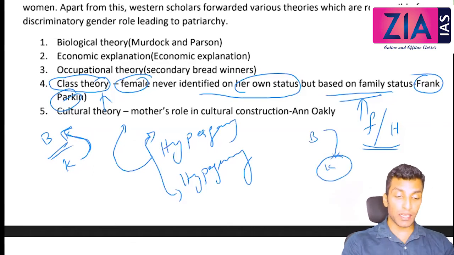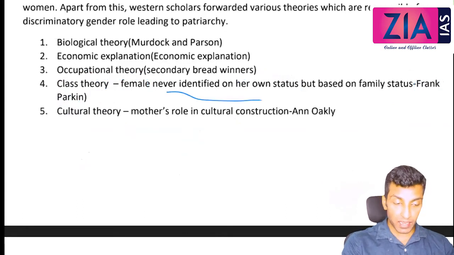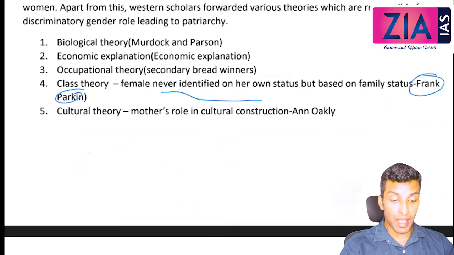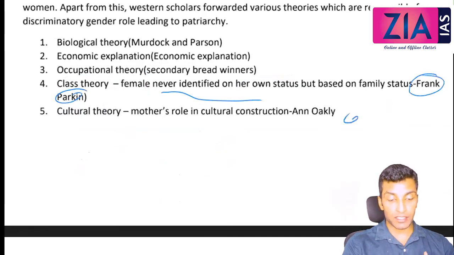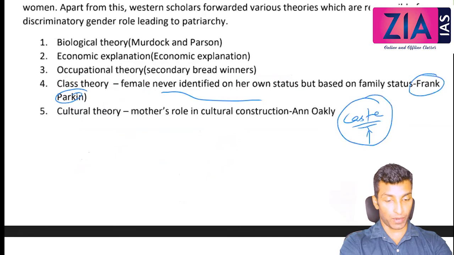So it depends on the other person at the caste level also and at the class level also. Frank Parkin, when he talks about this, is at the class level. I am also extending this to the caste level. You can talk about that. Even though it is in paper 1, still you can talk about caste. There is no restriction. There are some students who think that you cannot talk about caste in paper 1. Caste is very much important. Whenever it is required, you can talk about caste.